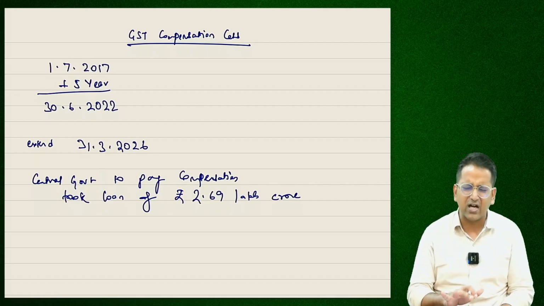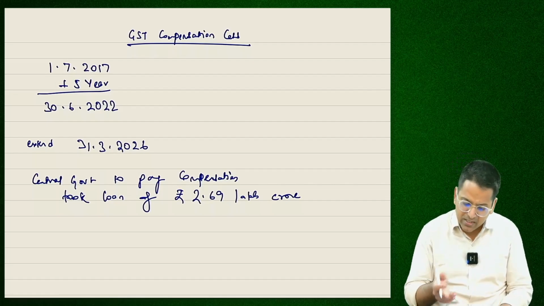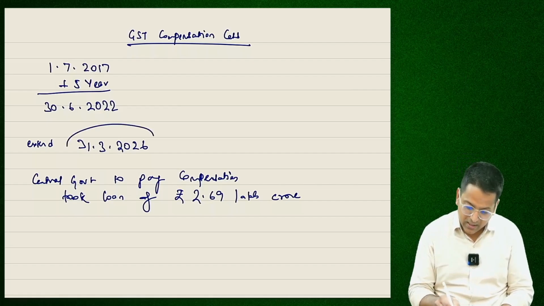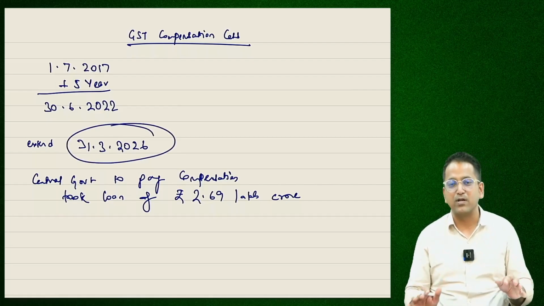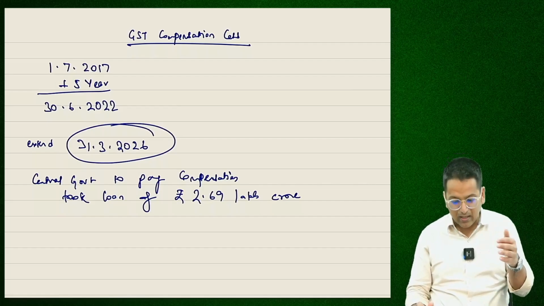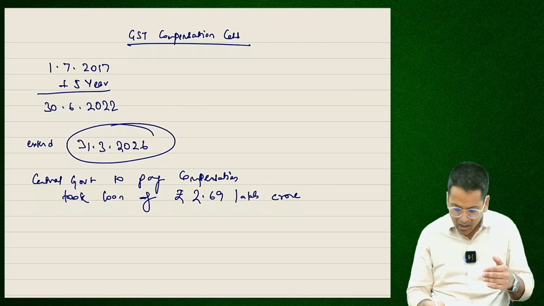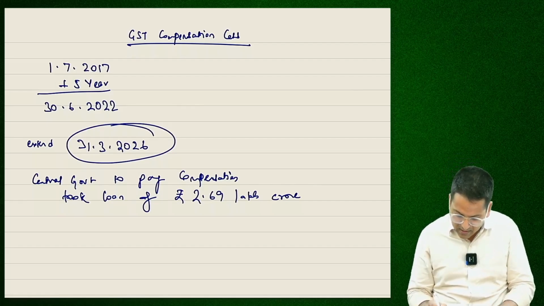The basic reason for this was COVID. Government extended GST compensation cess. They won't give compensation to states in this period. GST Compensation Cess is extended. Central government will collect tax from it. This money, they will pay back the loan. I hope this point is clear.